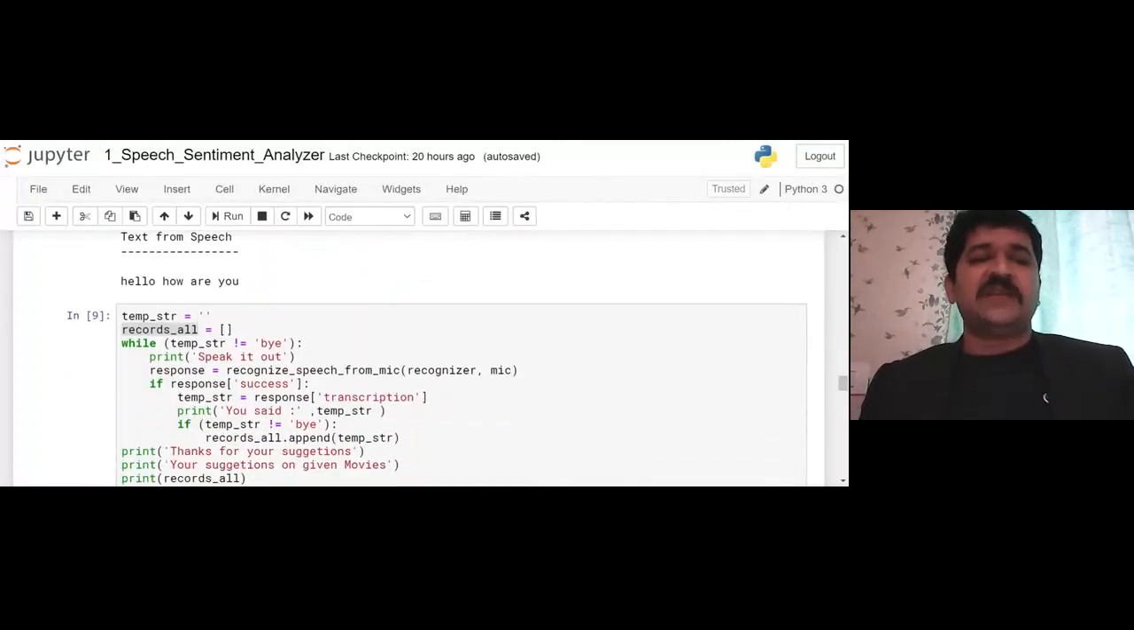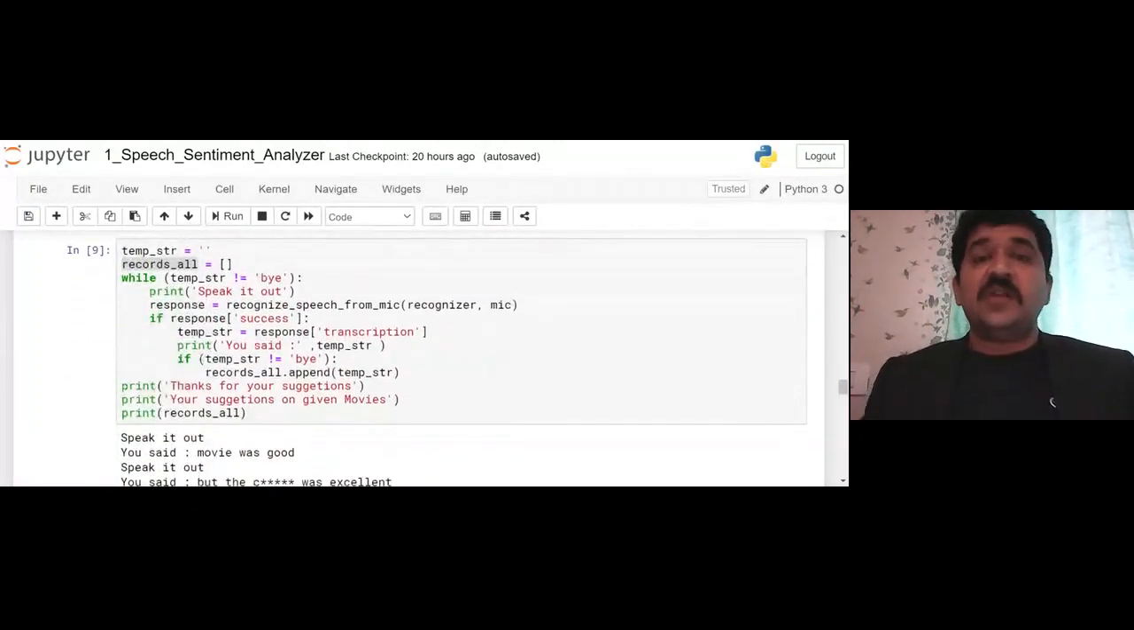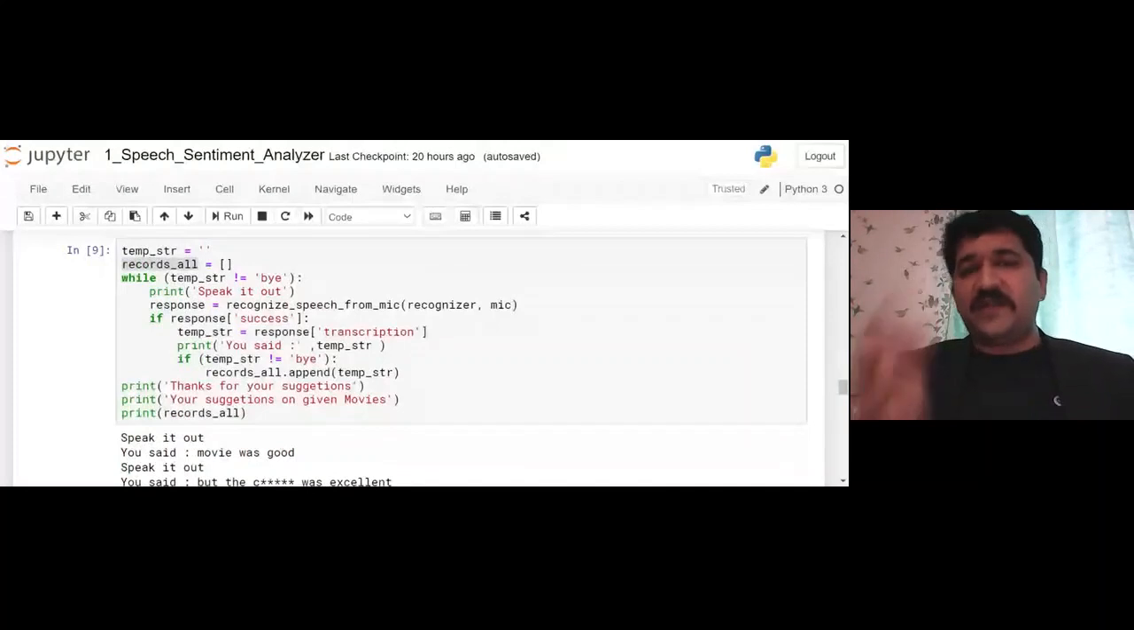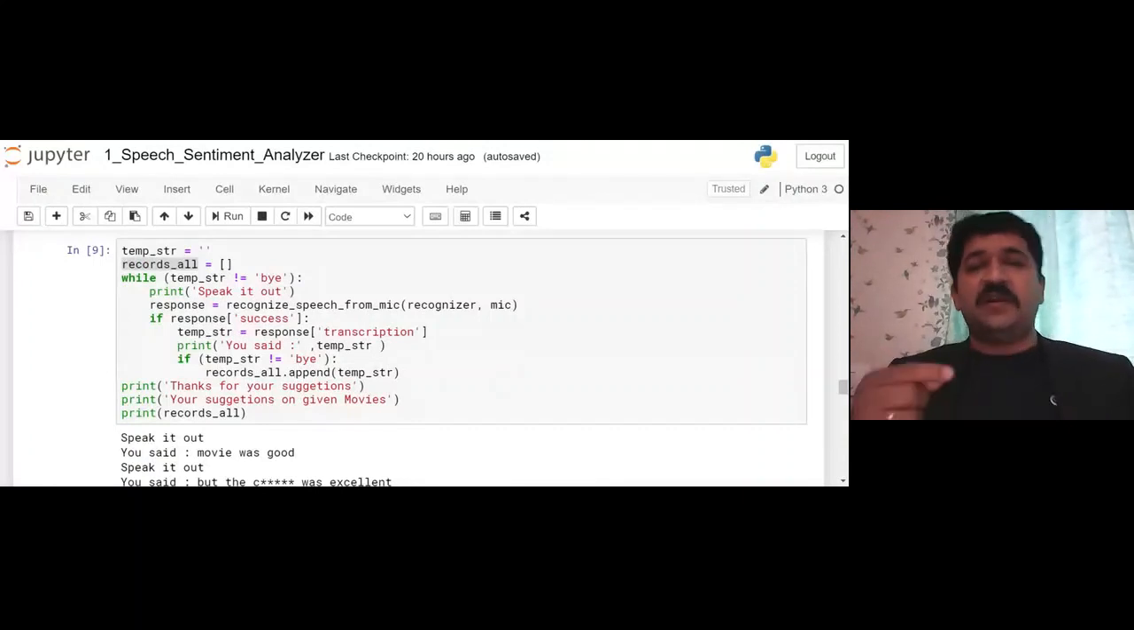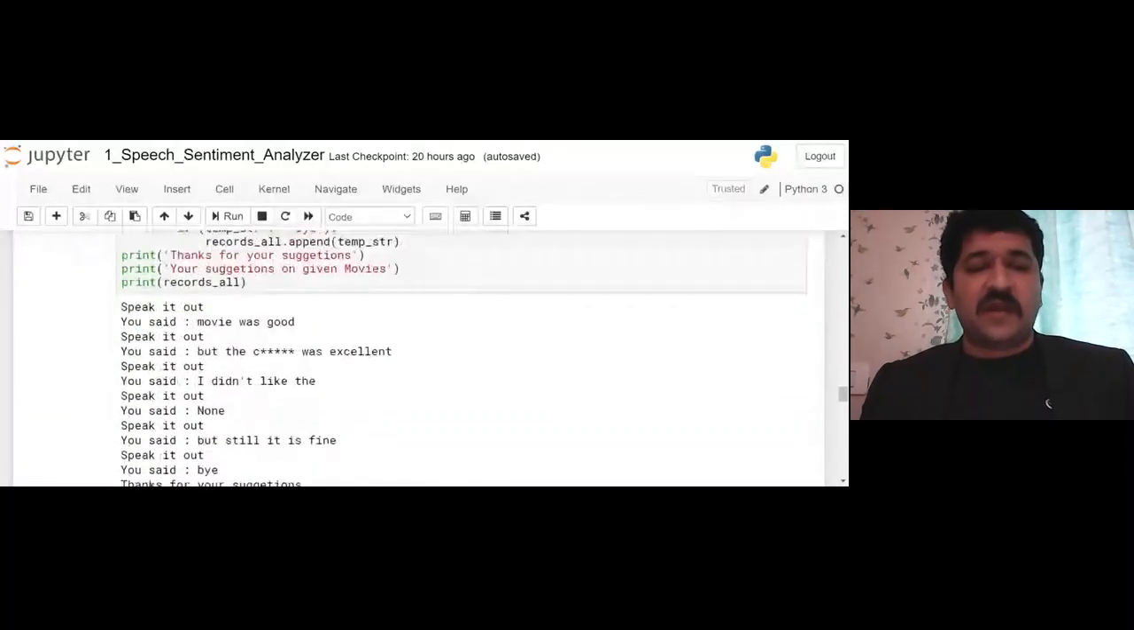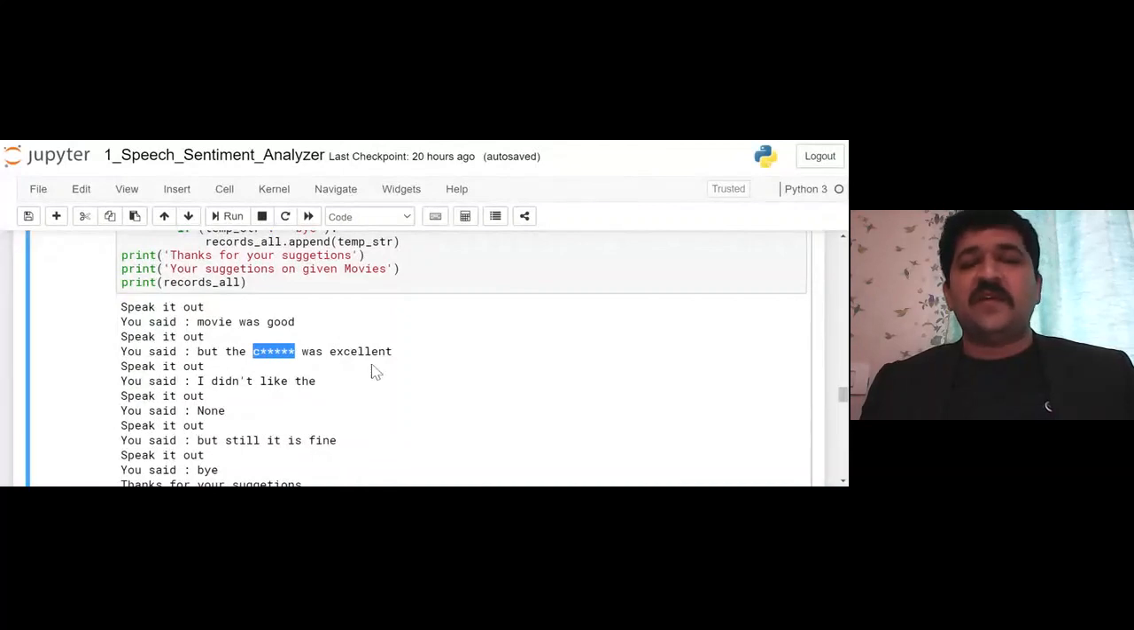In the next step, we have used a continuous loop, which breaks when I say bye. Then I said some views on one movie step by step. It got interlinked and has been kept in a list called record all. Record all has all the inputs which I have said, out of which the climax word got confused, so it is star star star. Sometimes it may be the case that some derogatory words are also not used there. That may be the case. Okay, we have to explore that.